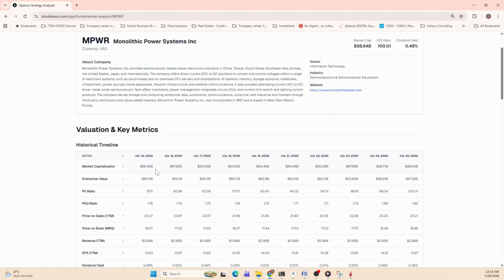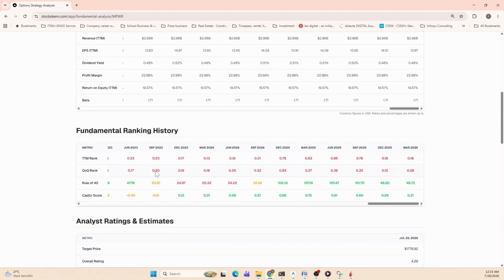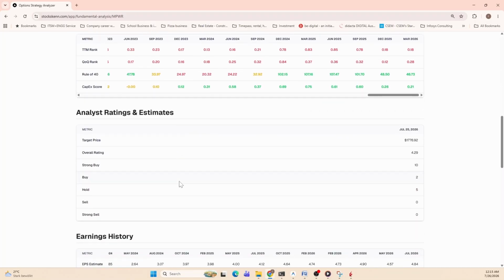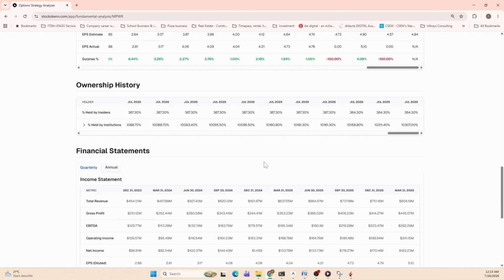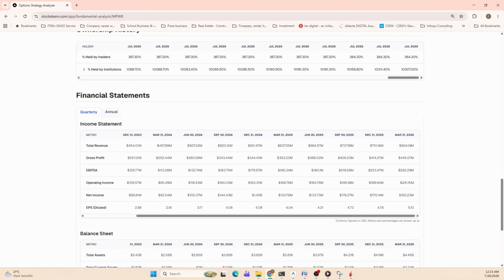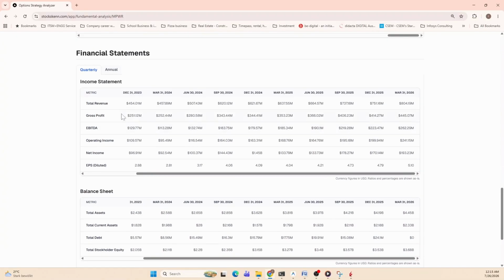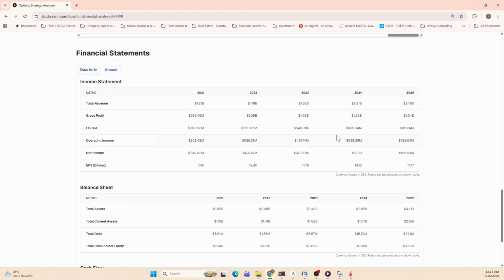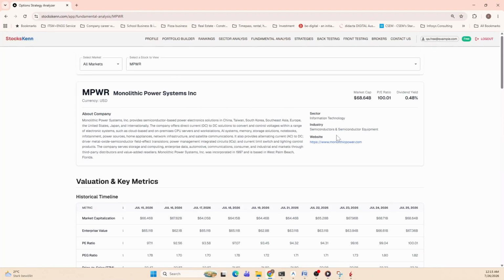It has its results historically, how they have performed, their fundamental ranking. If analyst estimates are there, these are mentioned here. Their earnings history, ownership history, financial statements, all these are available for you to look into and take a judgment on the company itself. So very interesting setup. The more you deep dive, the better it is.